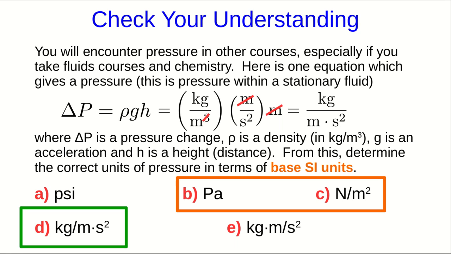Now, note that B and C are both correct SI units for pressure, but they're not in base units. And A, PSI, is correct units for pressure, but it's not SI.